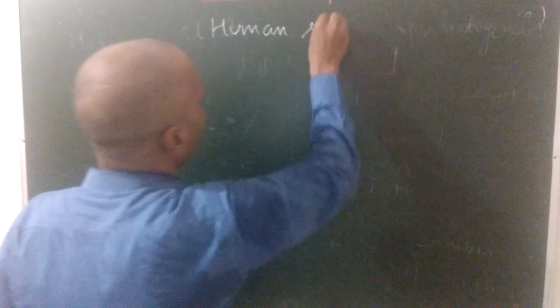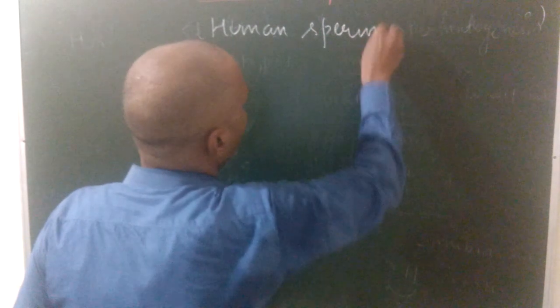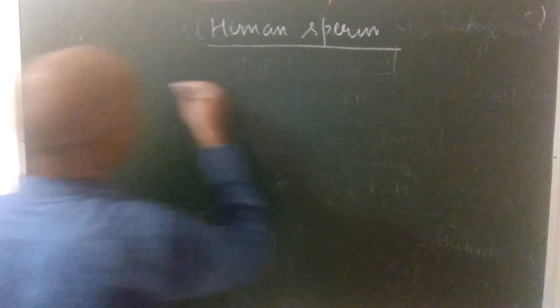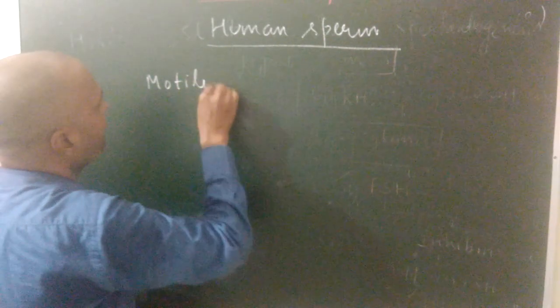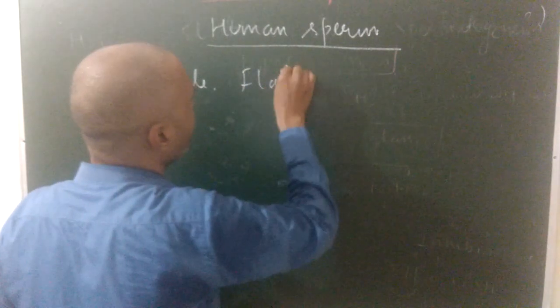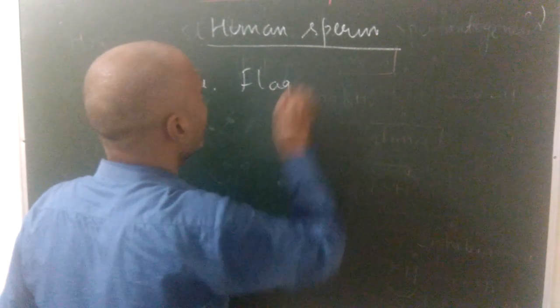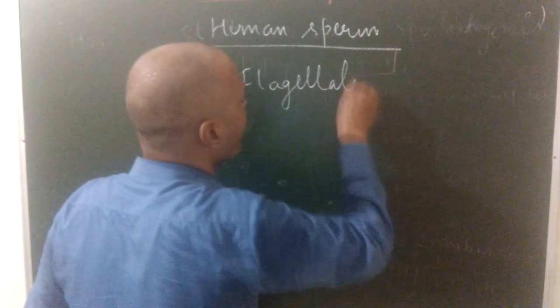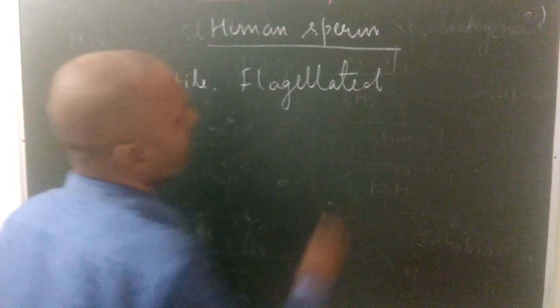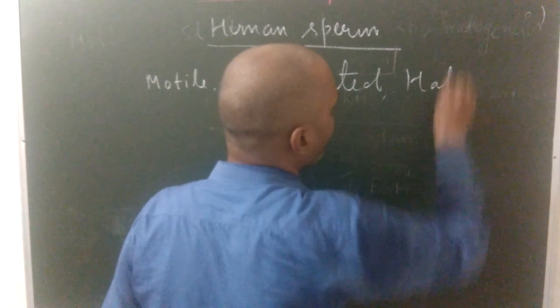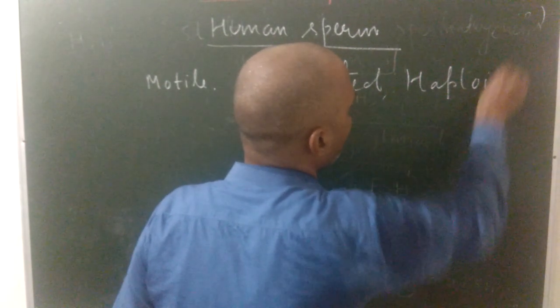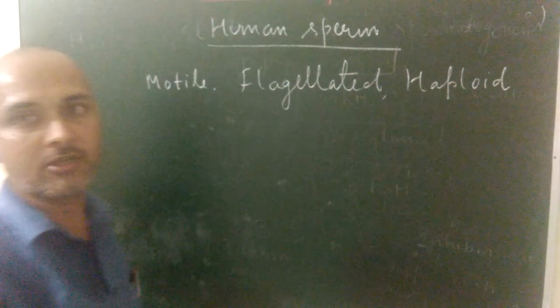Human sperms are motile, flagellated, and haploid, means it contains only half set of chromosomes, means only 23 chromosomes.